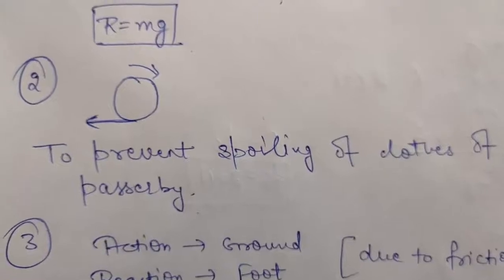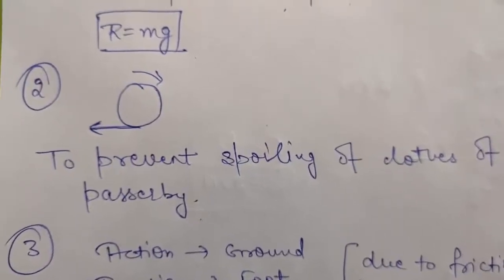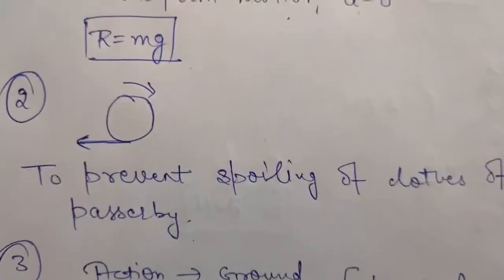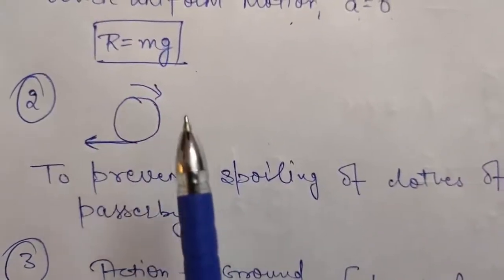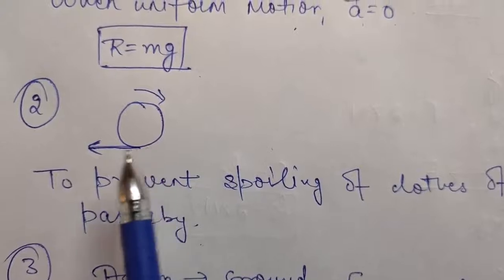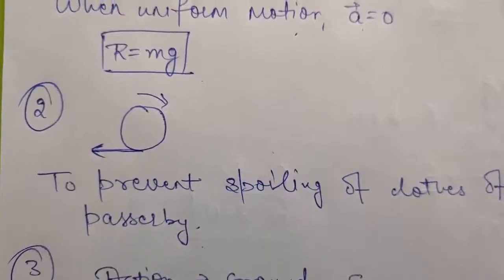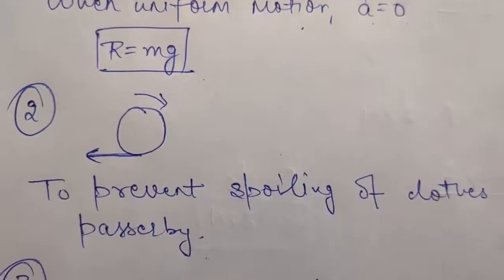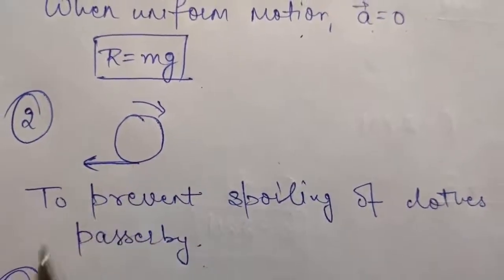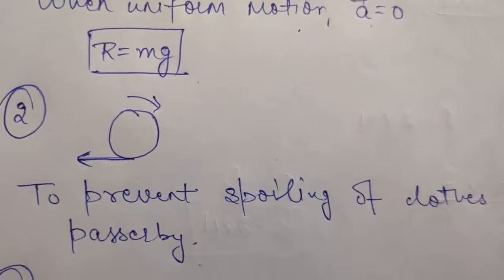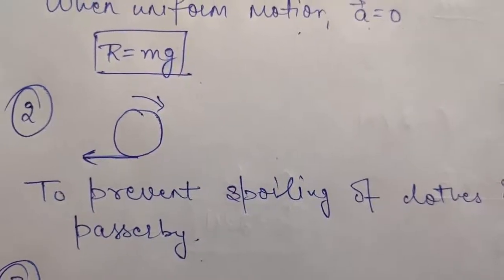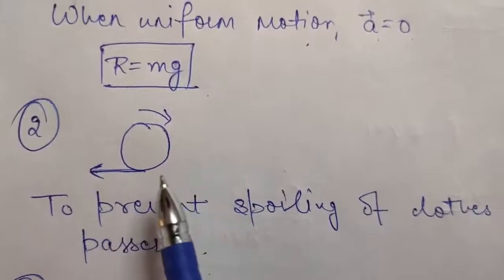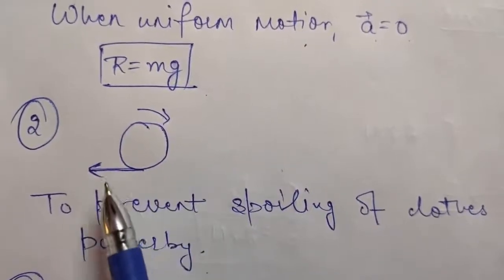Second question says, why are the wheels of vehicles provided with mud guards? So as you know, when the wheel rotates, suppose it is rotating in forward direction, the mud will fly out tangentially to the wheel. So the wheels are provided with mud guards so that it does not spoil the clothes of any passer-by. But still there is some flying of the mud because the tangential force of the wheel is very hard.